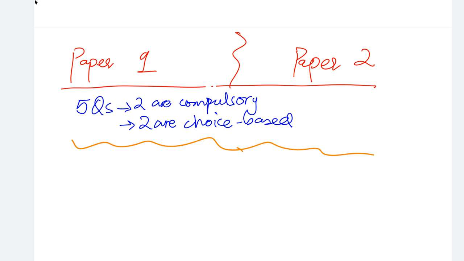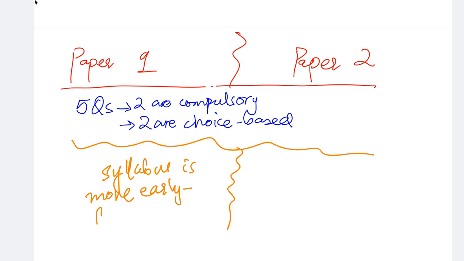The difference is only the syllabus. Paper 1 syllabus is more early Islam oriented, talking about the Holy Quran, the themes of the Quran, the themes of the surahs, and the life of the Prophet.